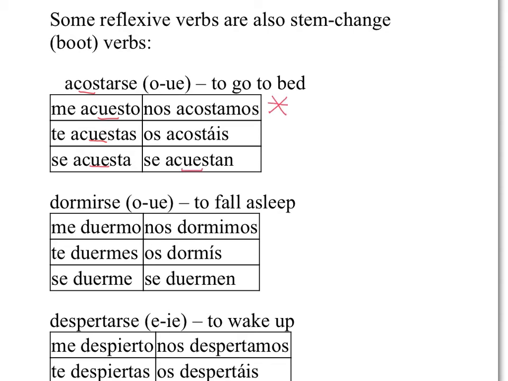Remember, nosotros and vosotros are immune from stem changes. Our only stem changes are yo, tú, usted, él, ella, ustedes, ellos, ellas. So there's our boot. Next one, dormirse, to fall asleep. Again, O to UE, me duermo, te duermes, se duerme, nos dormimos, os dormís, se duermen.